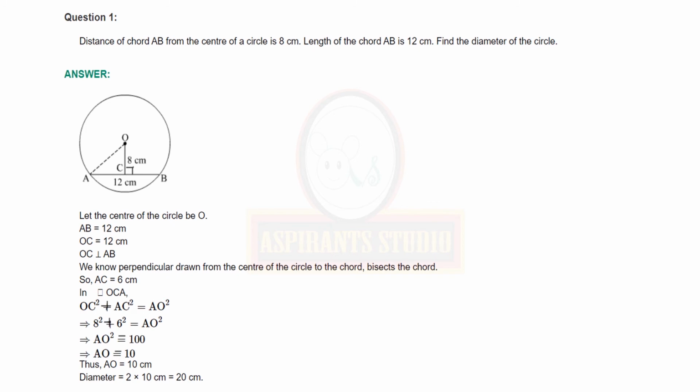Substitute the values and find out the answer. As previously how I have explained, similarly find out. You will get the value of AO as 10. The equal to sign is given wrongly in the previous steps. Please correct it. Thus, AO is equal to 10 centimeters. Now find out the diameter. Diameter of the circle is 2 into 10 centimeters, which is equal to 20 centimeters.